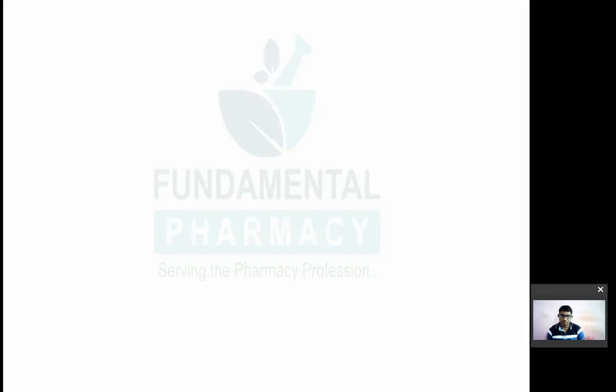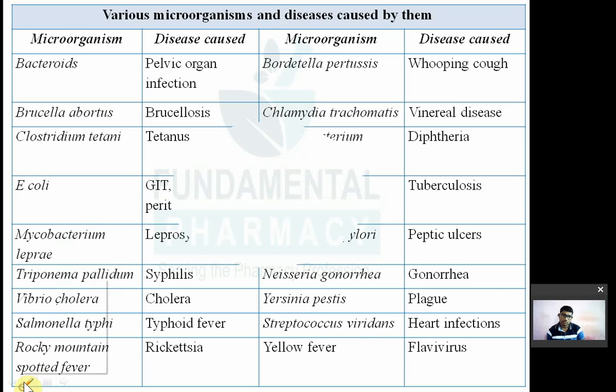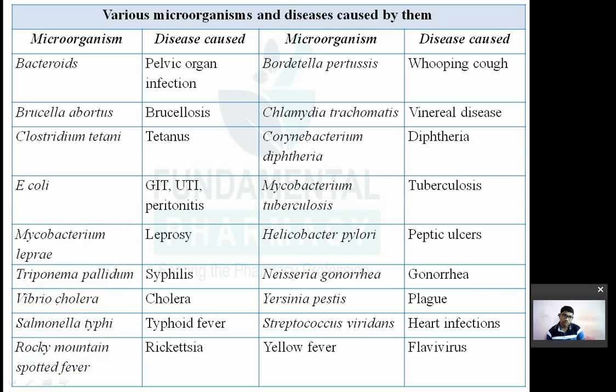So remember again over here, keep coming along a bit quickly, I have given you your time. So remember, most of the infections of UTI, GIT and peritonitis are caused by E. coli. Okay. Then your Mycobacterium leprae, an acid fast bacterium, will cause leprosy. Okay. Also known as Hansen's disease.